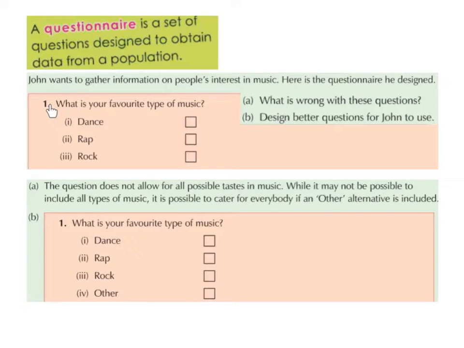So question 1, what is your favourite type of music? Dance, rap, rock. So part A, what is wrong with these questions? Well, the question does not allow for all possible tastes in music. While it may not be possible to include all types of music, it is possible to cater for everybody if an other alternative is included.